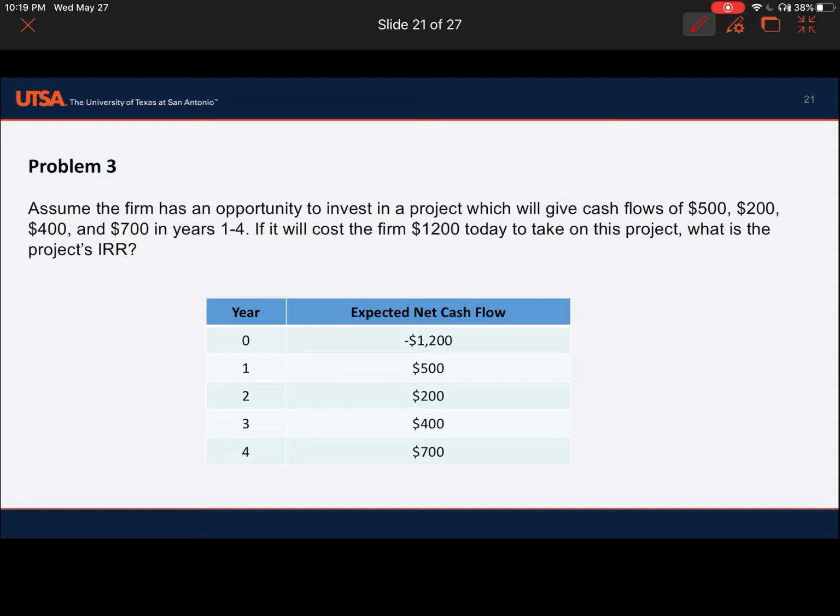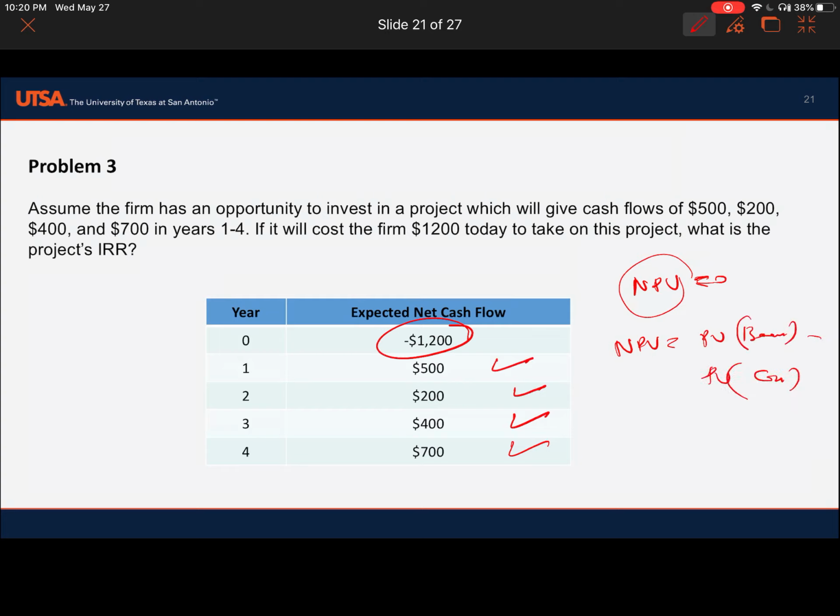Assume that the firm has an opportunity to invest in a project which will give cash flows of 500, 200, 400, 700. And what is the investment? 1200. So we're looking at IRR. In IRR, net present value is 0. What was the net present value? Net present value is the present value of benefits minus present value of costs. What is the present value of cost? 1200. What is the present value of benefits? This is at time 1, time 2, time 3, time 4. We need to find the present value of these cash flows, right?